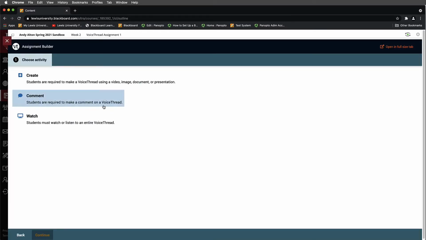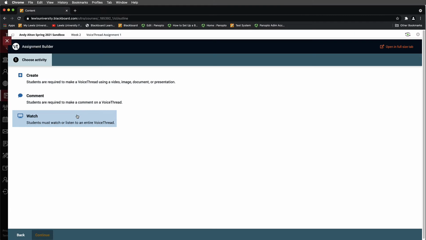You'll notice here that our first choice asks us what type of activity we would like to have our students interact with. They can either create a voice thread where they are doing some type of presentation, which might include video, images, audio, documentation. We can have them respond to someone else's voice thread, so they would basically just be commenting.